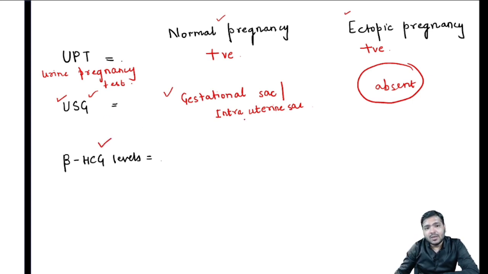In normal pregnancy, what will be there? The beta HCG level will basically double in 48 hours.